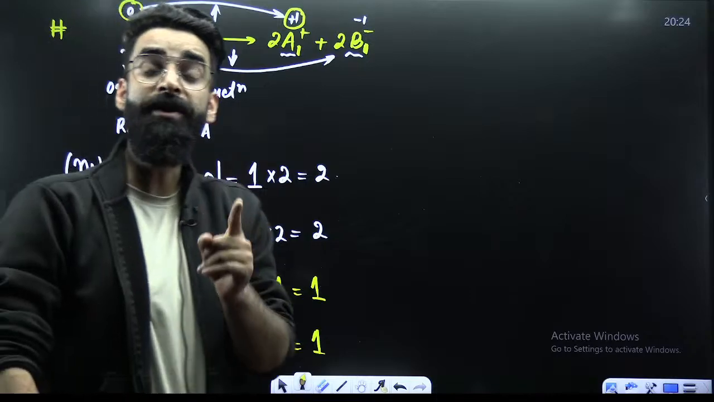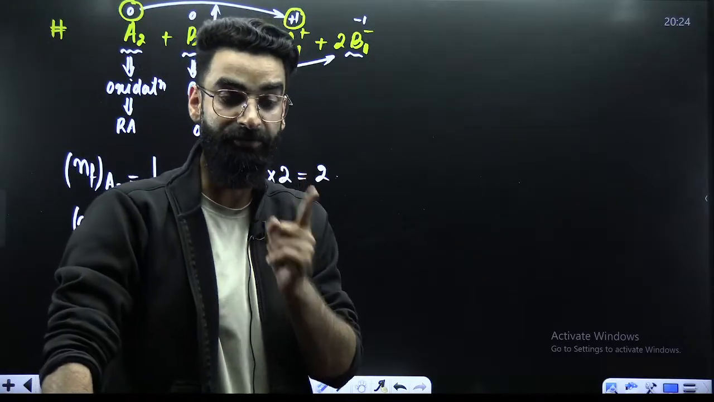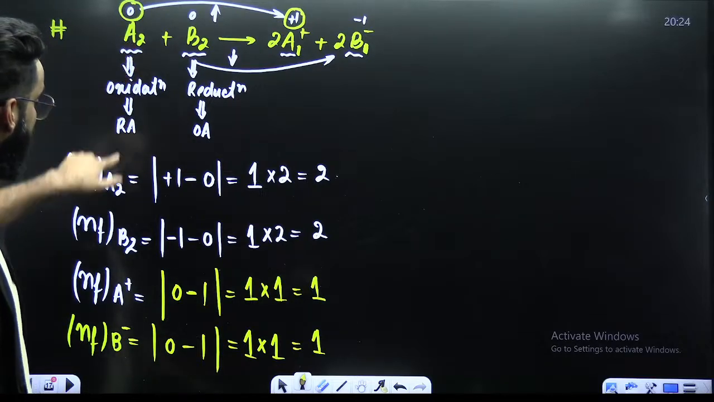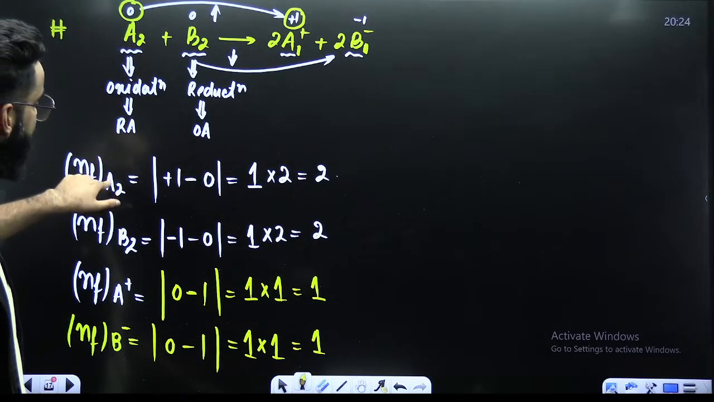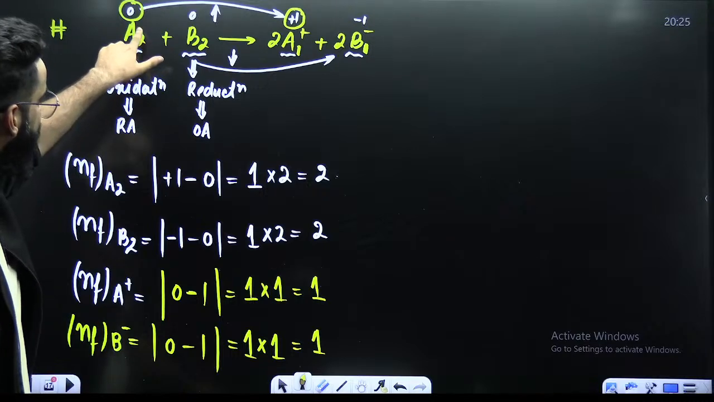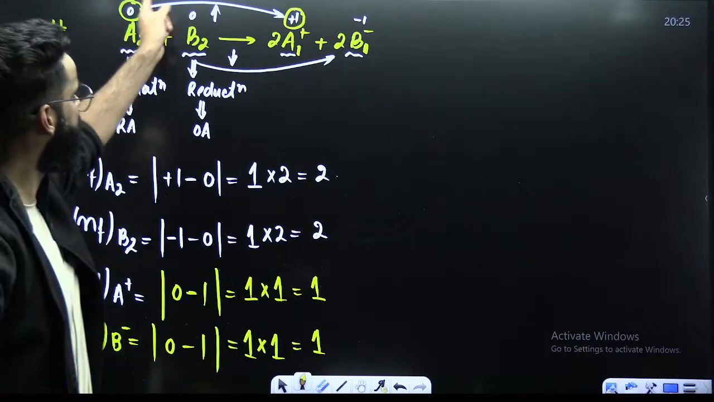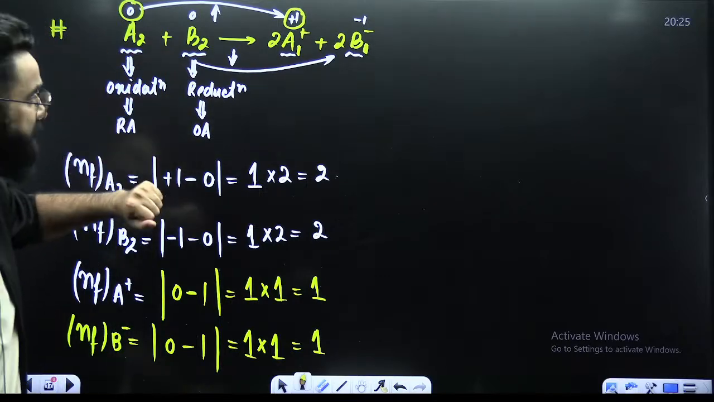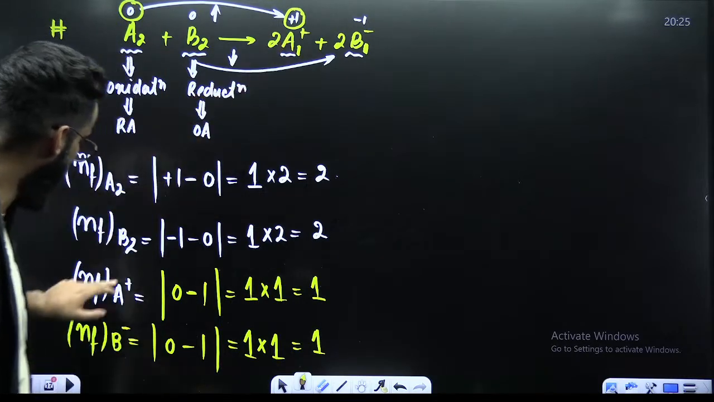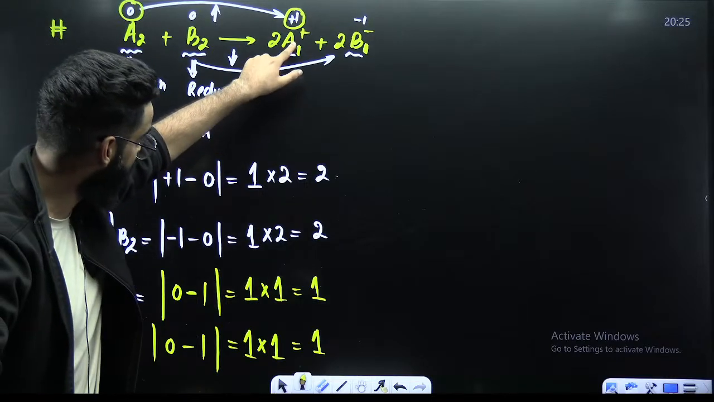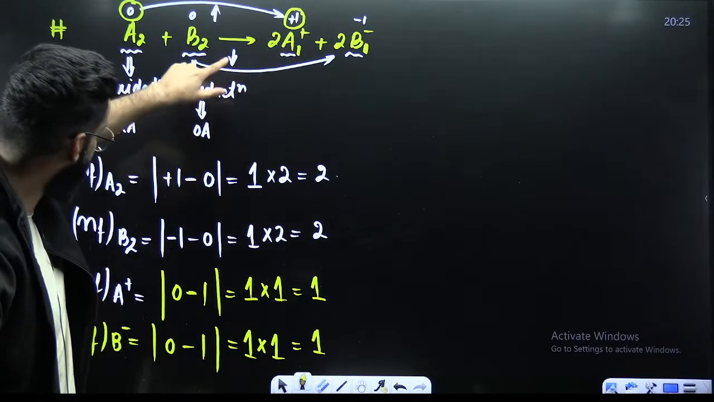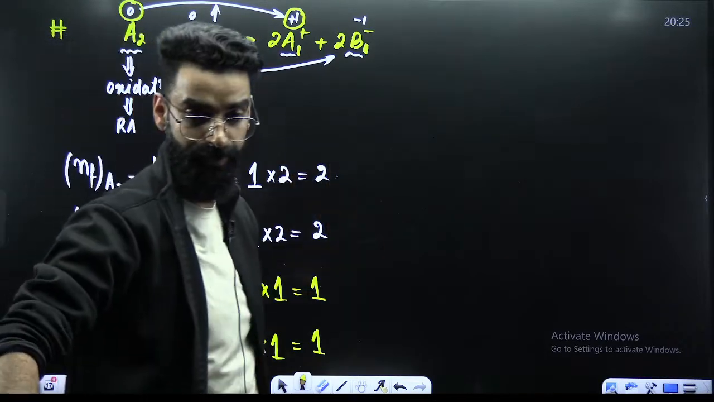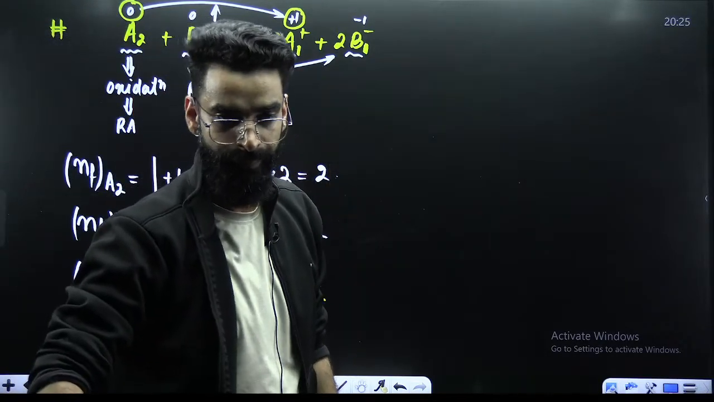Remember, the one whose n factor is to be calculated, you have to look at its subscript. For example, here I was supposed to calculate n factor of A2. Do not see the subscript of the one to which it's converted into. Here I was supposed to calculate n factor of A positive, so I looked at the subscript of A positive only, not of something to which it's getting converted. Be careful with this. Okay?